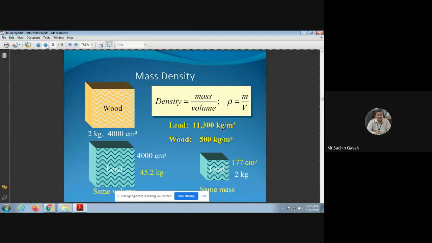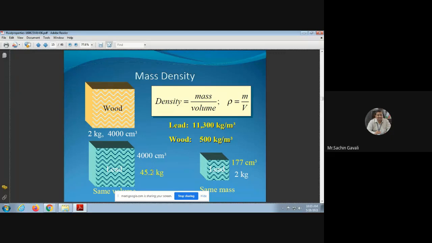So wood density will be 500 kg per meter cube. And at the same time, they have given a lead box having mass 45.2 kg and occupying the same volume, 4000 centimeter cube.